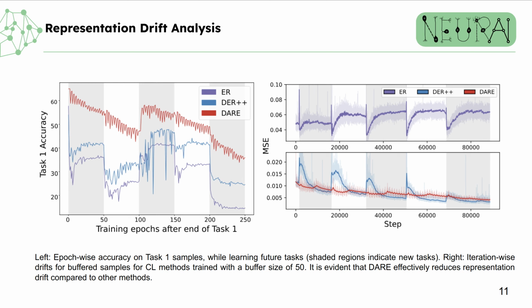Second, we examine the iteration-wise representation drift of the buffered samples in the figure on the right. The plot reveals that buffered sample representations experience a sudden shift at task boundaries, indicated by the alternating shaded regions. However, DEA doesn't exhibit a comparable representation change as we adjust future task representations into the initial task representation space. The drift is minimal and gradual.